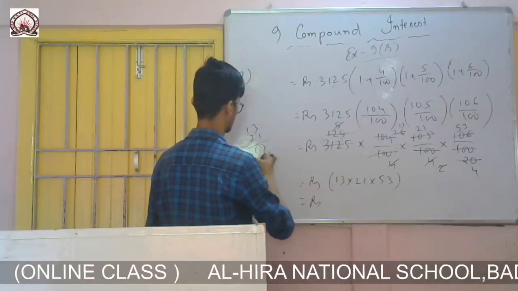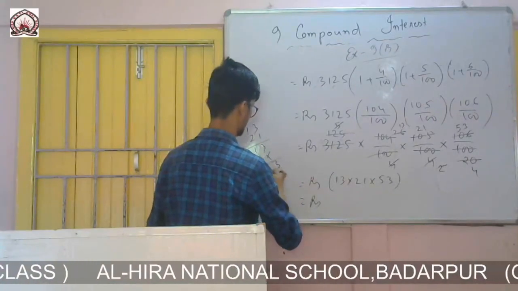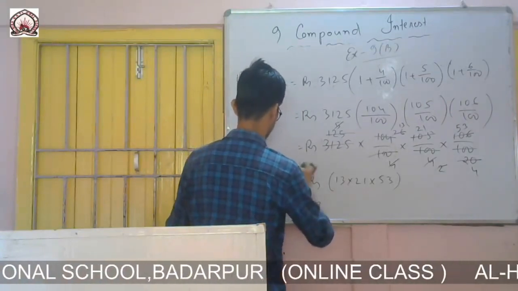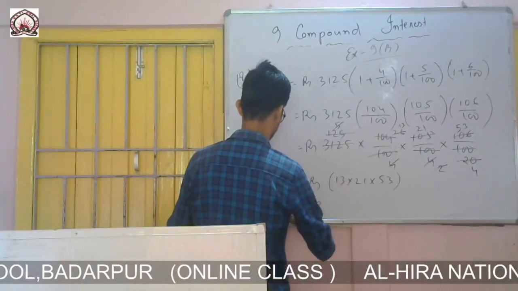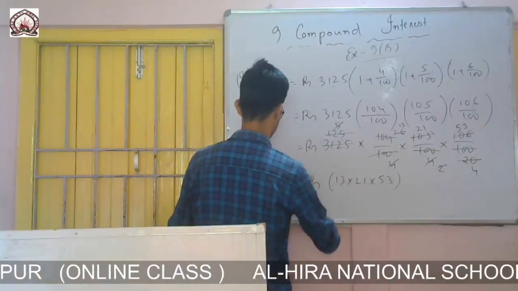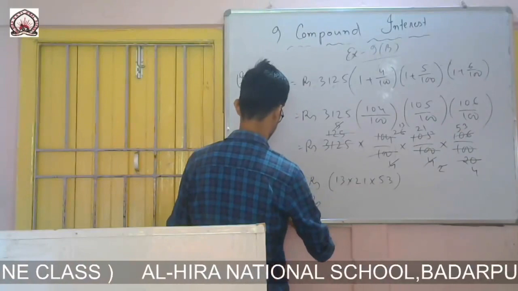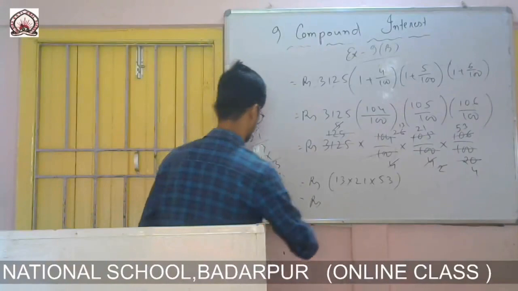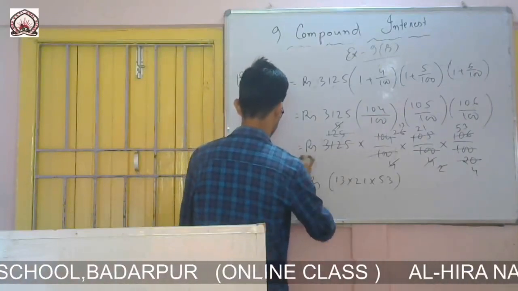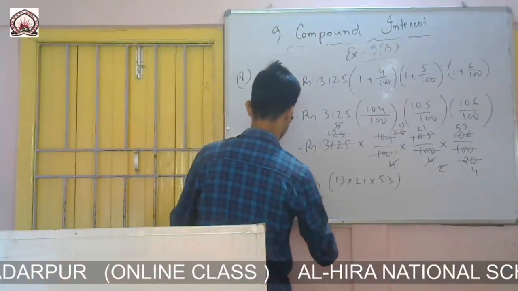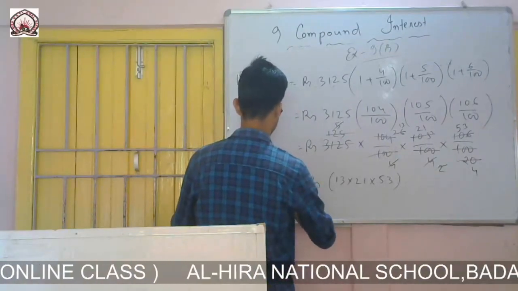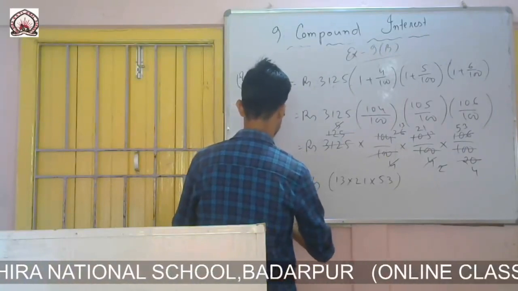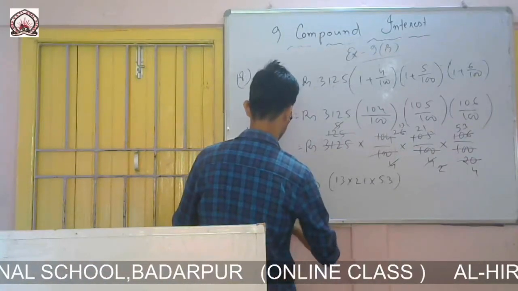So rupees 13 into 21 into 53 left, which is equals to rupees 13, 21, 53. 3 3s are 9, 3 7s are 21, 3 2s are 6, 7, 8, 5 3s are 15, 5 7s are 35 and 1 36, 9 5 and 1 6.